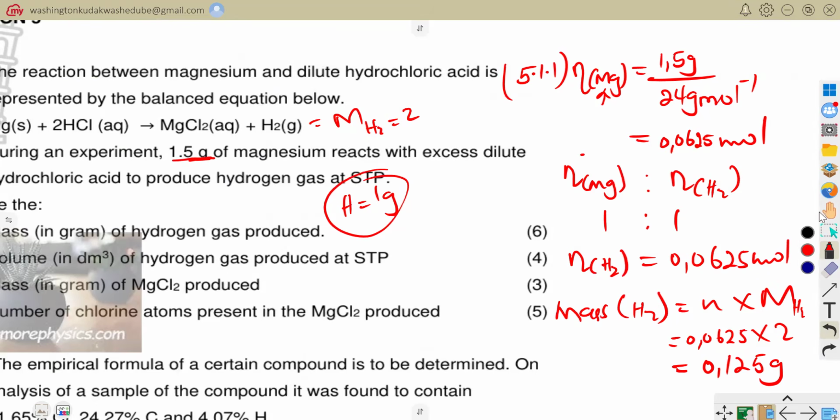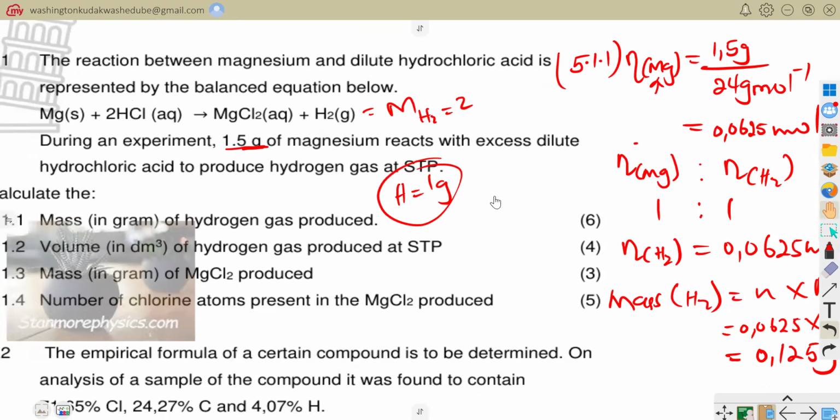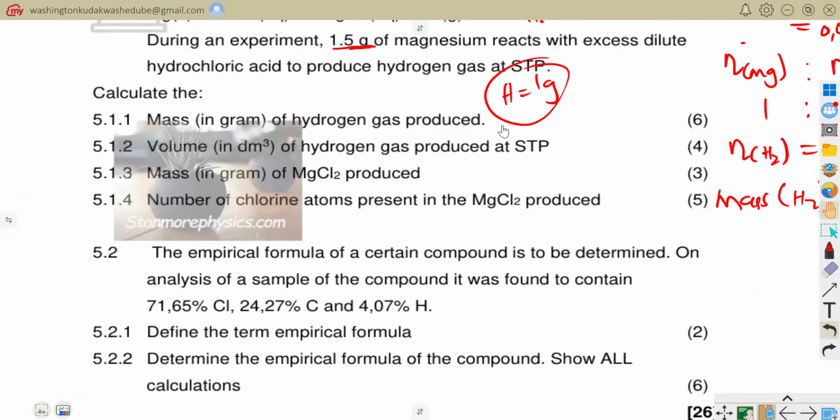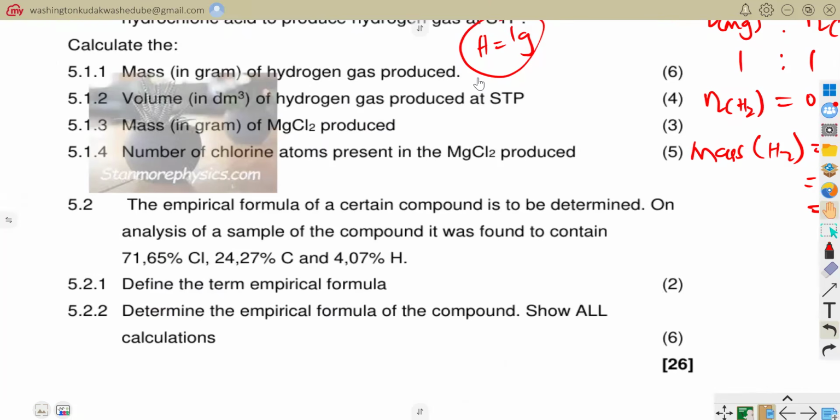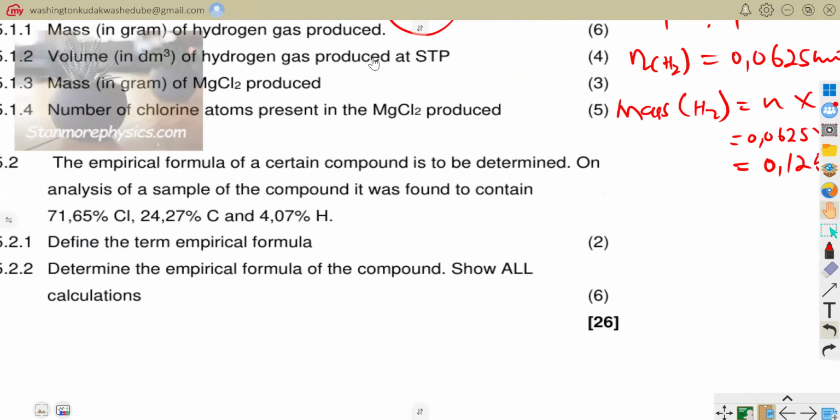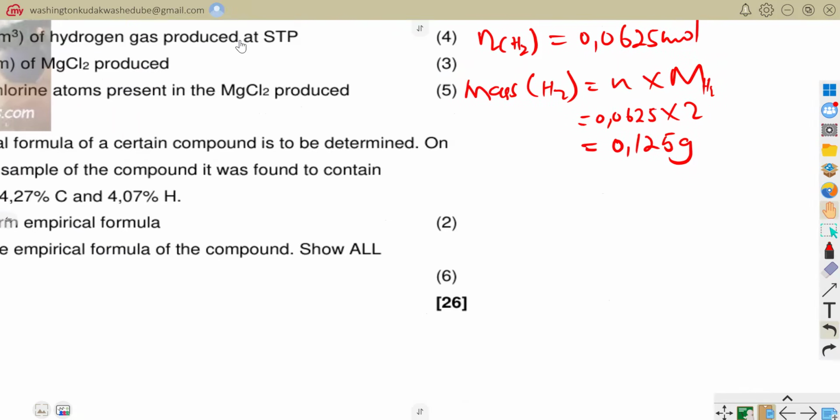Now let's hear the following questions. So allow me to move so that we can see the next questions. The next question is now saying, calculate the volume in decimeter cubed of hydrogen gas produced at STP. Now I would actually say that this is 5.12.